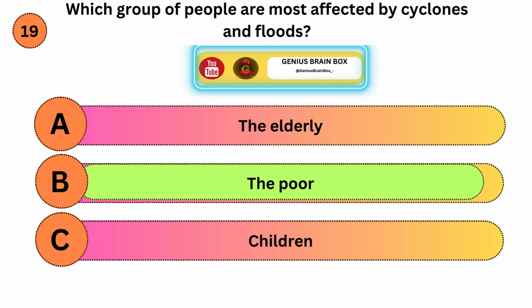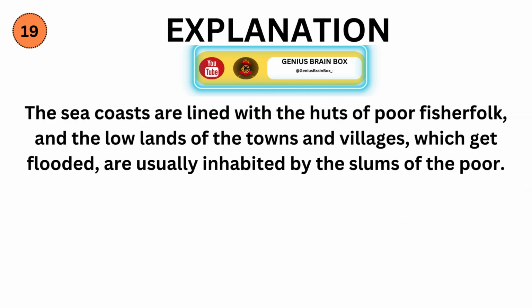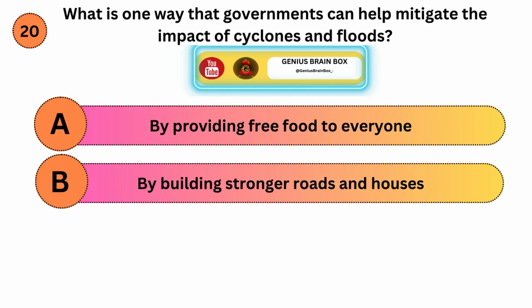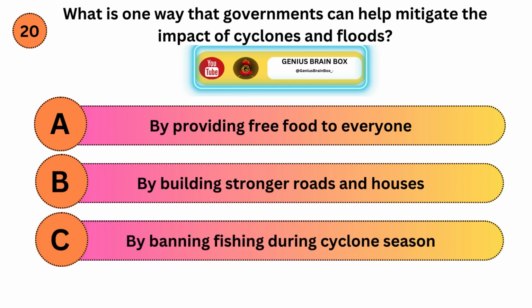Correct answer is B. Explanation. The sea coasts are lined with the huts of poor fisherfolk, and the low lands of the towns and villages, which get flooded, are usually inhabited by the slums of the poor. What is one way that governments can help mitigate the impact of cyclones and floods? Option A, by providing free food to everyone. Option B, by building stronger roads and houses. Option C, by banning fishing during cyclone season.